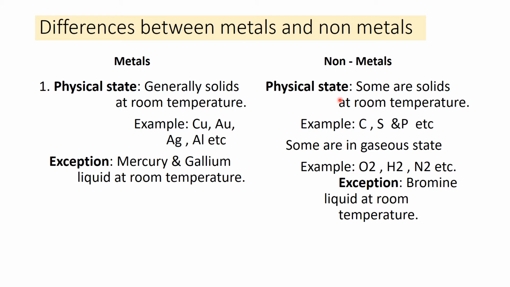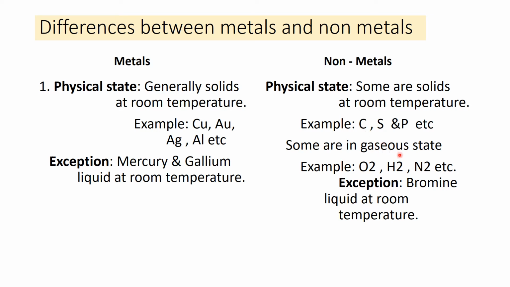Non-metals are mostly solids and gases, but here also there are exceptions. Carbon, sulfur, phosphorus are non-metals which are solids at room temperature. Sulfur, you have seen, is a yellow colored powder. Carbon occurs in different forms: diamond is one form of carbon, and graphite is also one form of carbon. These are all solid.